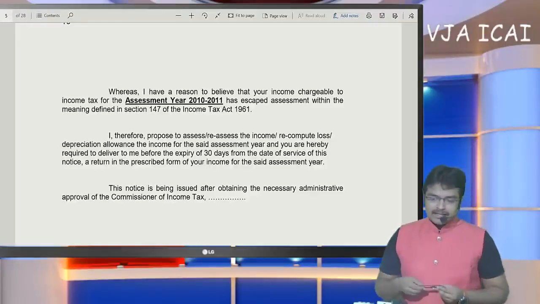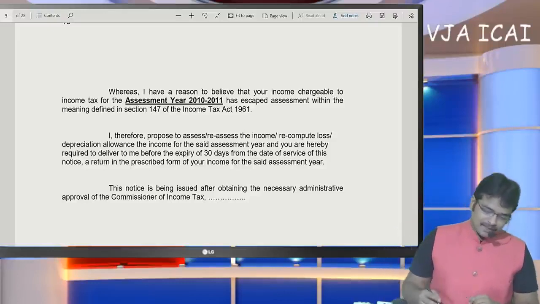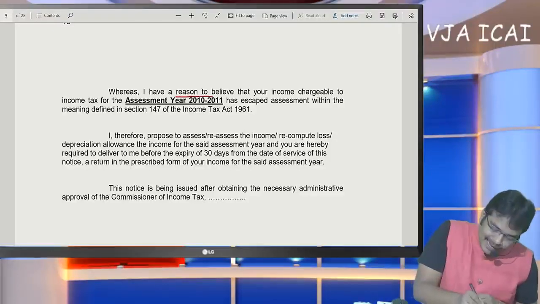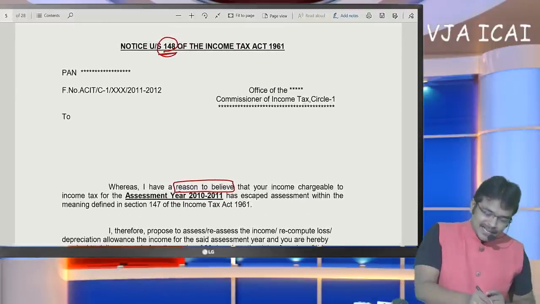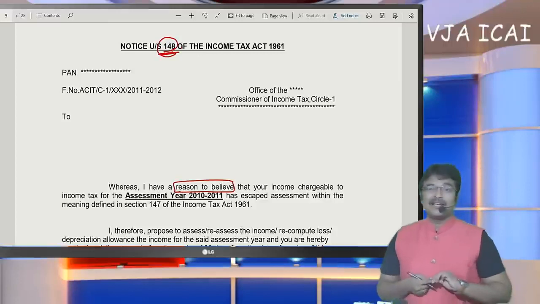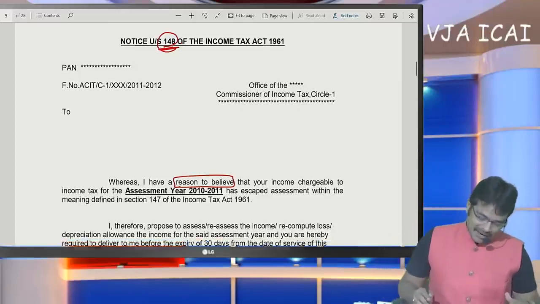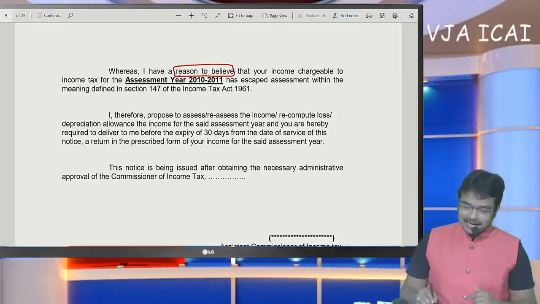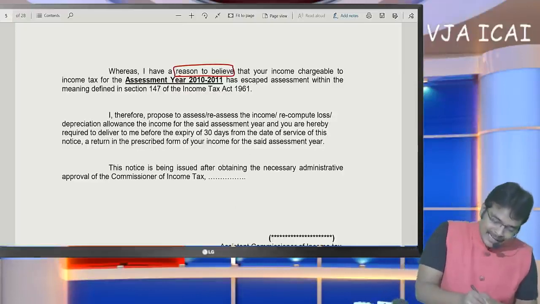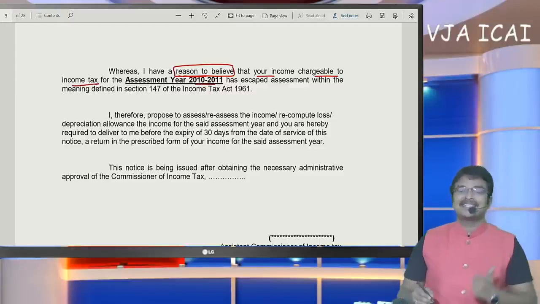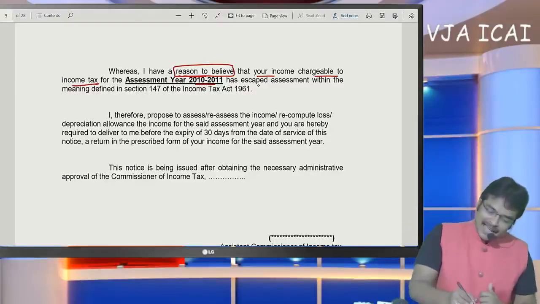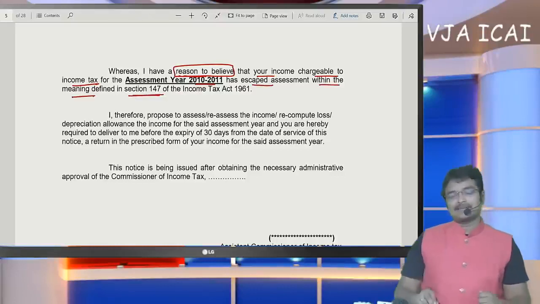So, the thing that was presented here is, I have reason to believe. Who is issuing this notice? Notice under section 148 will be issued by our assessing officer. Our assessing officer is going to write in the notice that I have reason to believe that your income chargeable to income tax for assessment year 10-11, this is just an example, has escaped the assessment within the meaning of section 147.